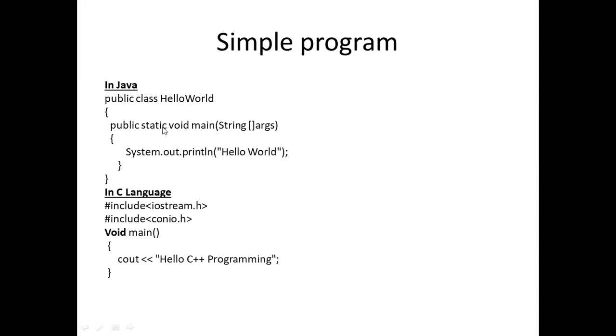Then there will be a main method, public static void main. Public is an access specifier meaning it can be accessed publicly. Static means it will take only one copy in the storage, and all other classes will use that copy. Void means it will not return any data. Main is the main function, and String args is a parameter passed to our main method.